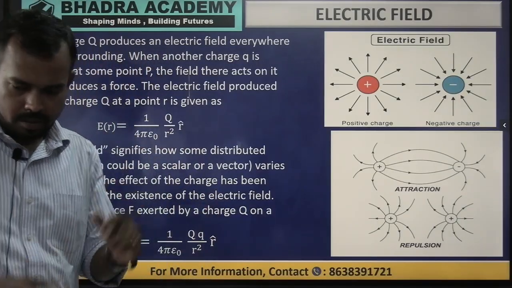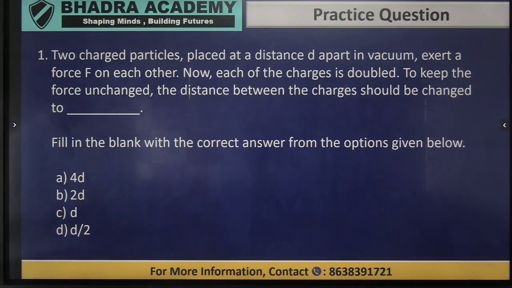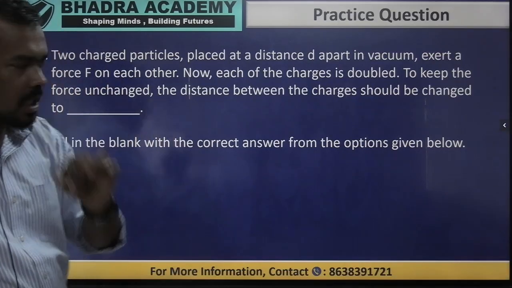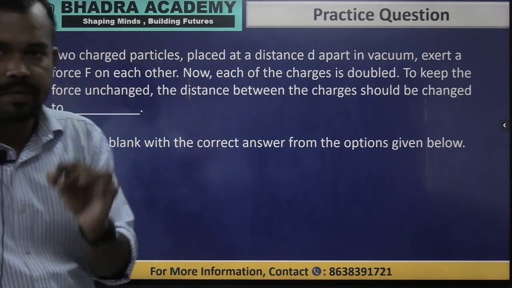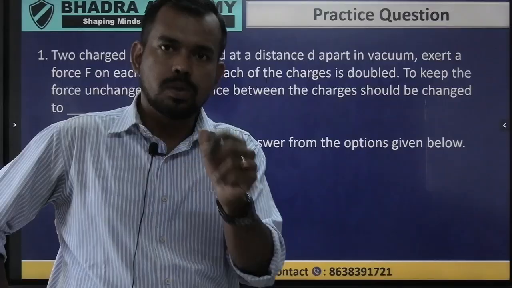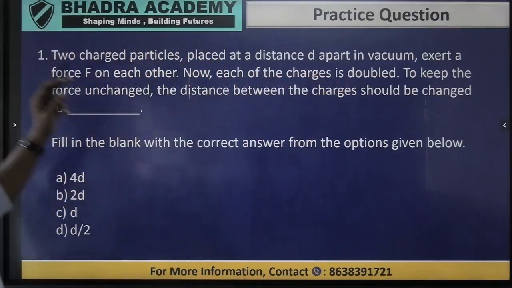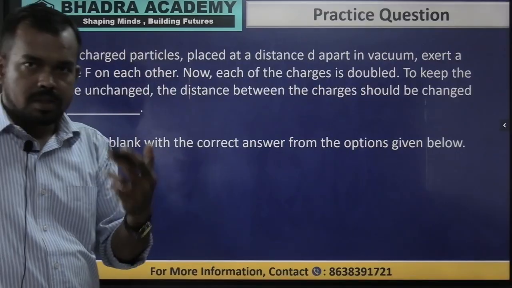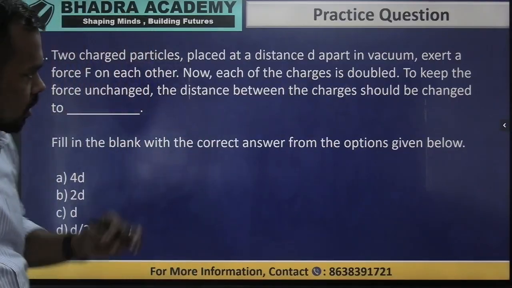If it is understood, we can discuss one question about it. In this question we see two charged particles, Q1 and Q2, placed a distance d apart in a vacuum, exerting a force F. Now this is not r, it is given as d. Now each charge is doubled.